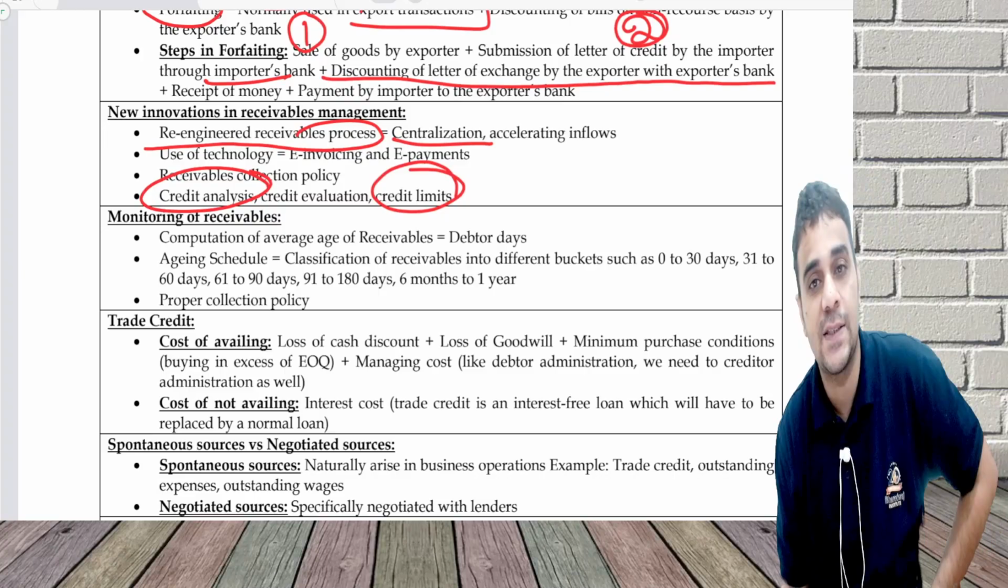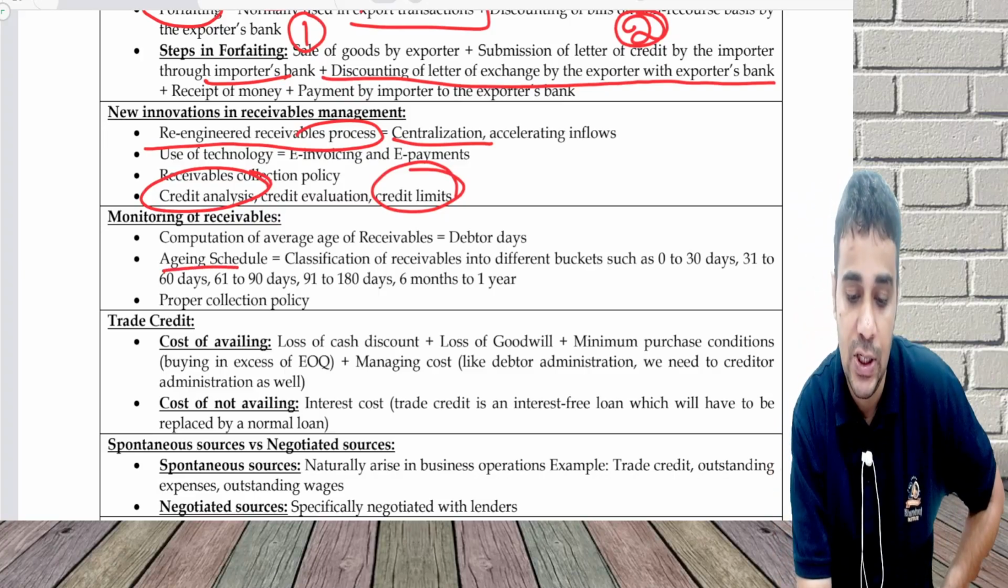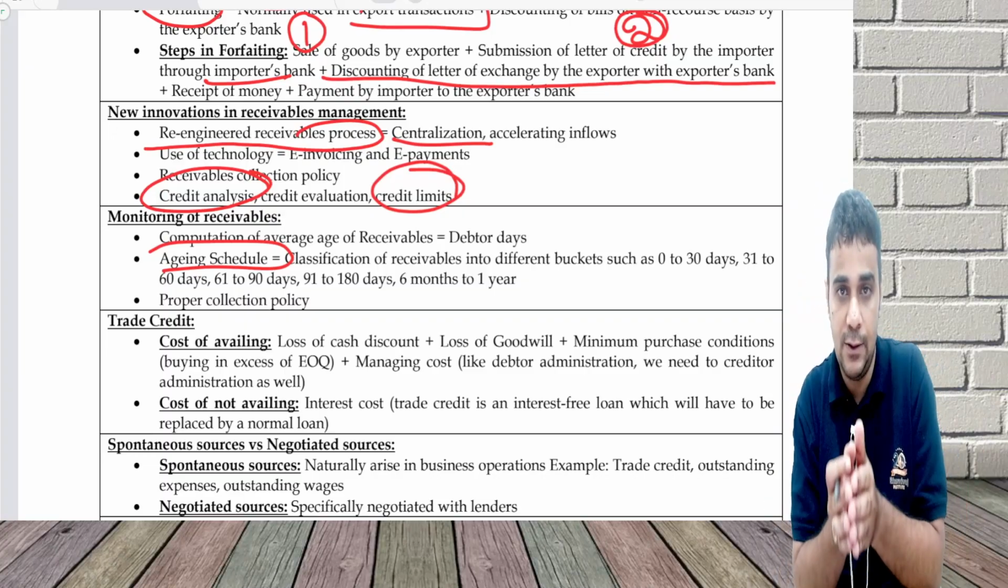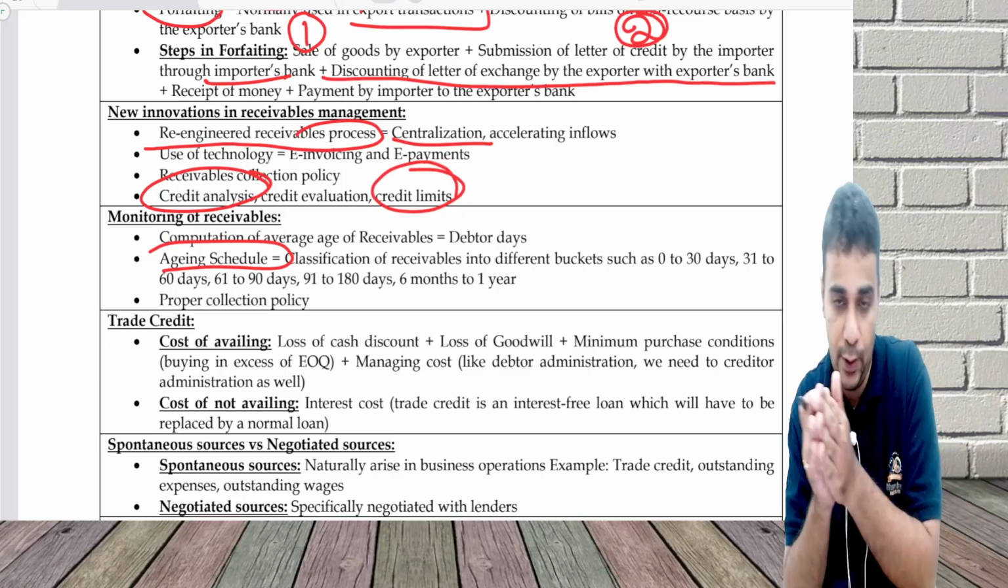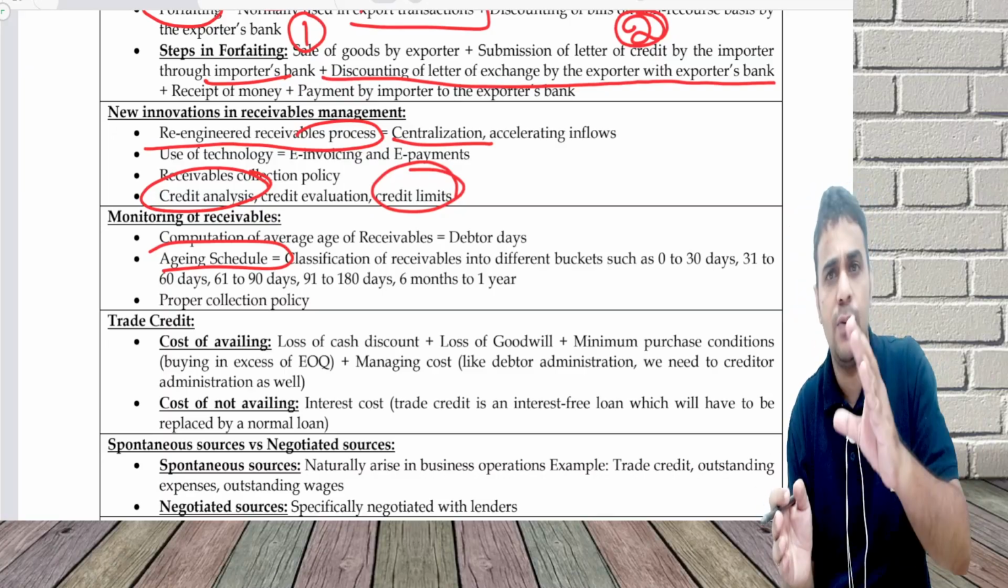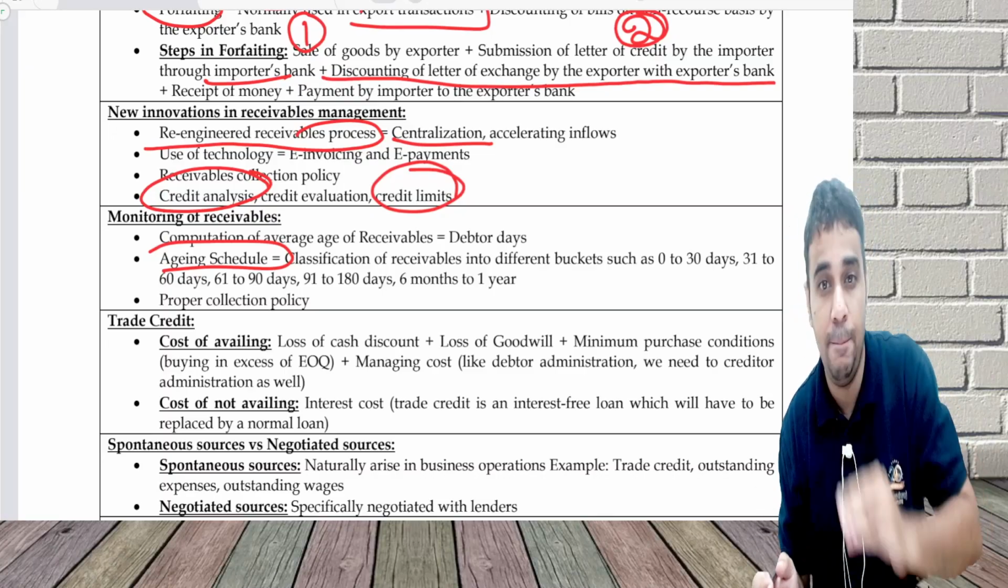Monitoring of receivables can be done through something called an aging schedule. Through an aging schedule, I classify the receivables into 0 to 30 days, 31 to 60 days, 61 to 90 days, 91 to 180 days, and so on. So this will tell me where the money is stuck, and for what time period.